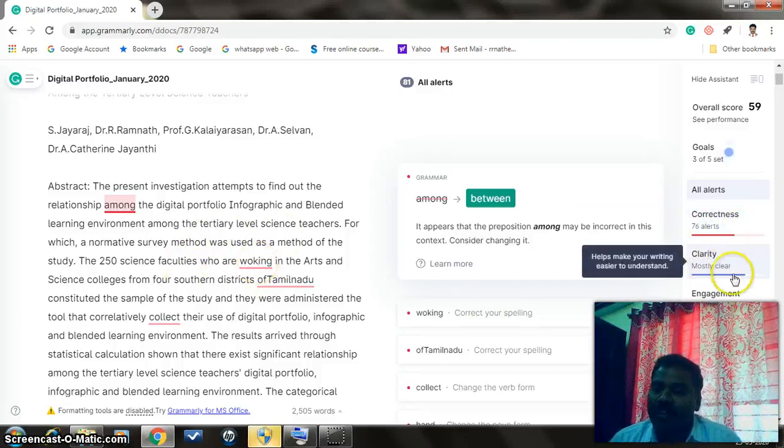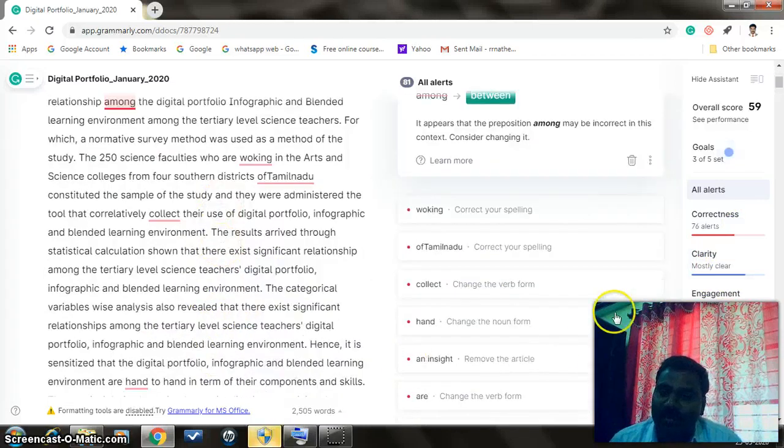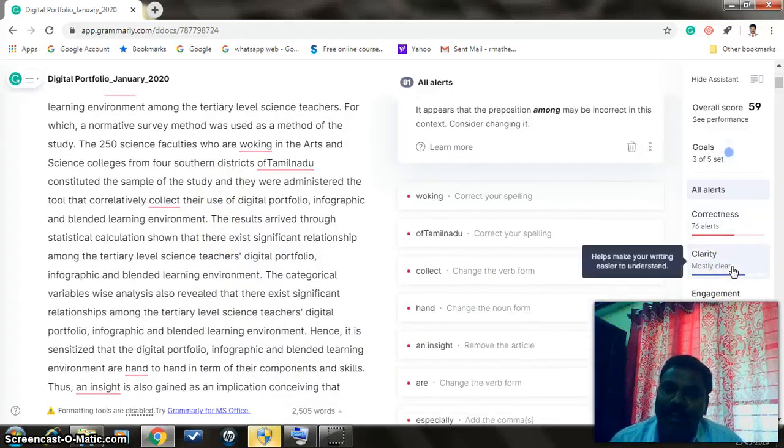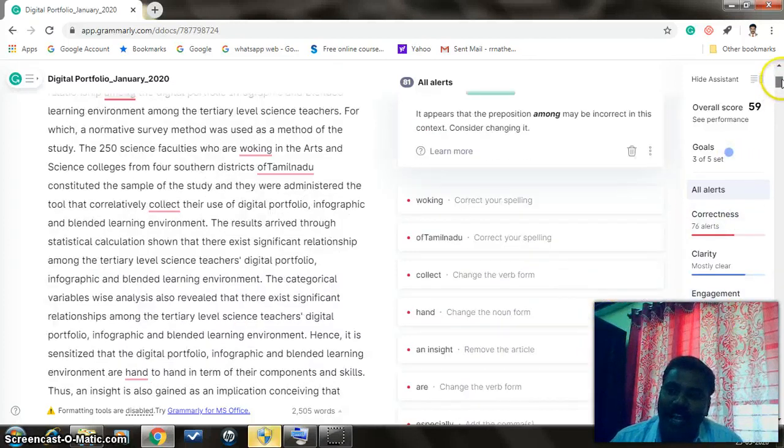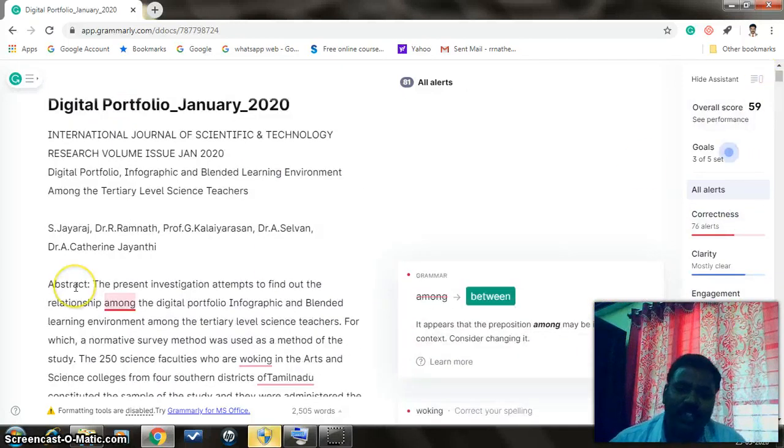The words underlined in blue need some clarity, where you can give some clarity. The words underlined in green need to be made a little more engaging. This coloring option helps people to understand their writing very well.